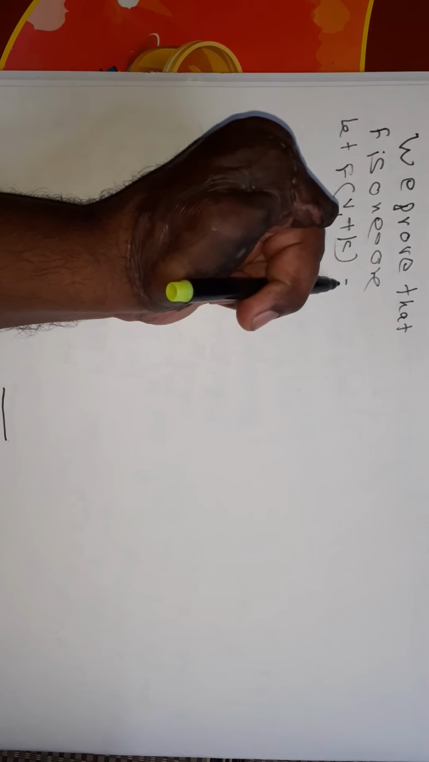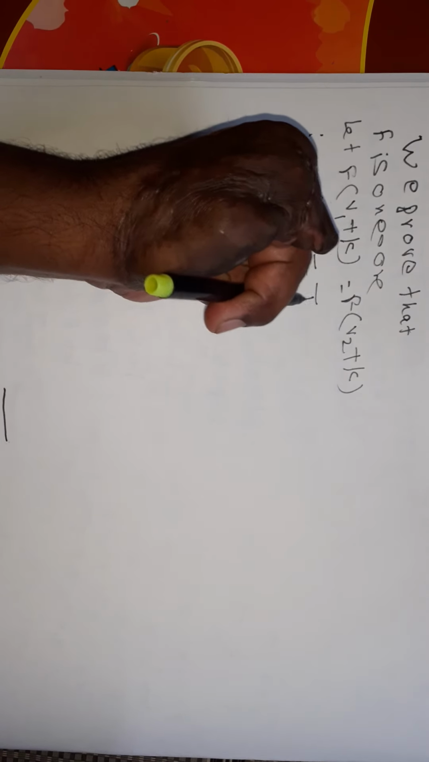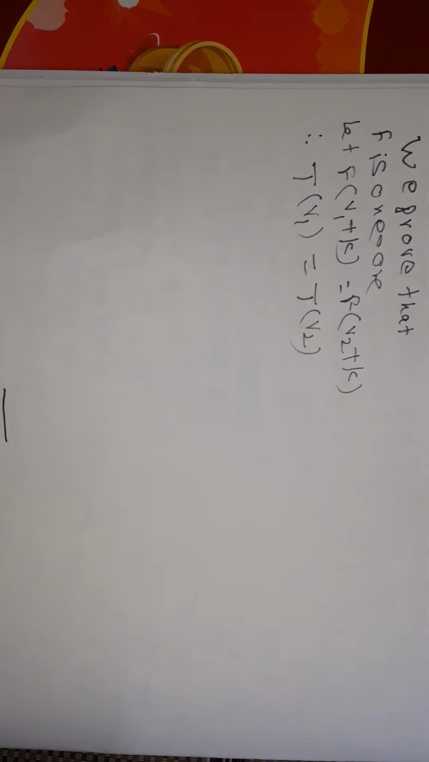We prove that F is 1-1. Let F of V1 plus K is equal to F of V2 plus K. Therefore, T of V1 is equal to T of V2.